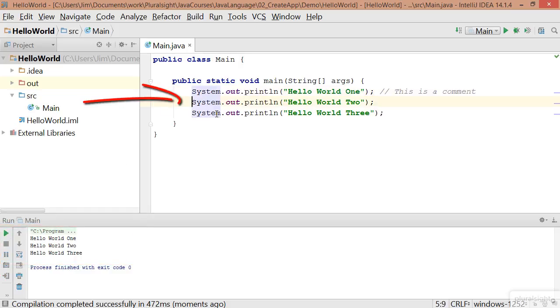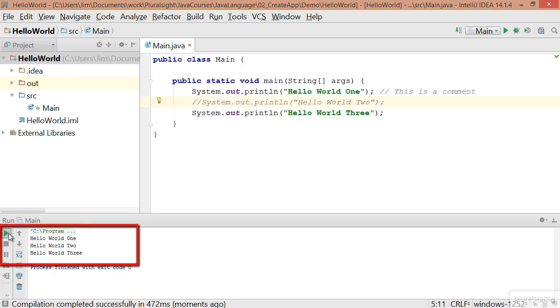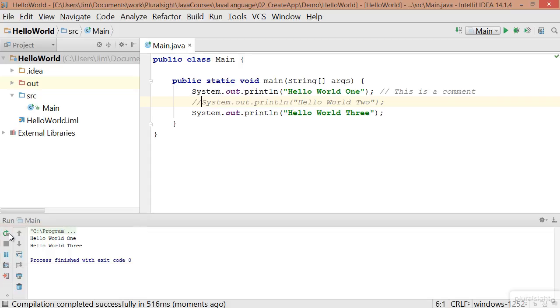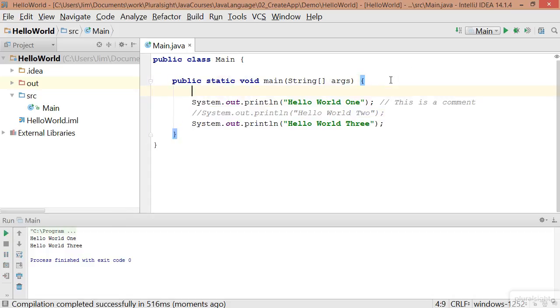But if I go down to the next line here and I put a double slash in front of that, that line is now ignored by the compiler. So if I run this, I get hello world 1, hello world 3. So it allows us to have a comment that only exists for a single line. And of course, these comments can also be on a line by themselves. If I add a line here, I just type something like this is a standalone comment.